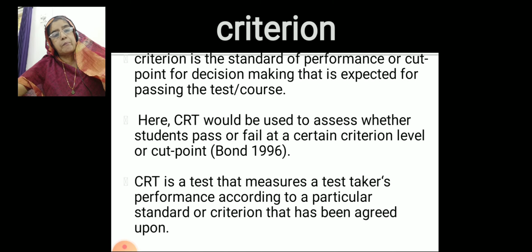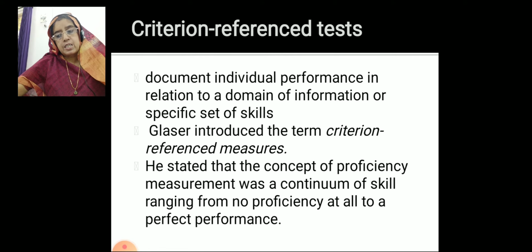Like that, we compare the students' scores with the fixed criteria, isn't it? That is called criterion referenced test. And the criterion referenced test is used to document the individual student's performance in relation to the fixed standards or fixed specific skills that we fixed.